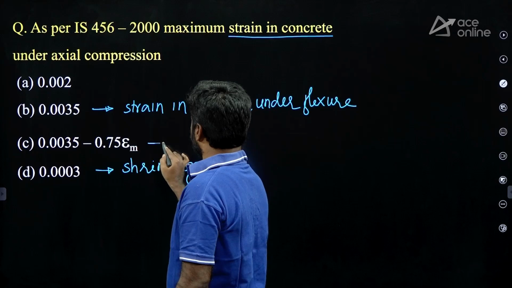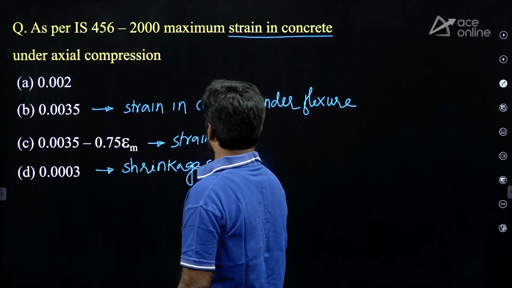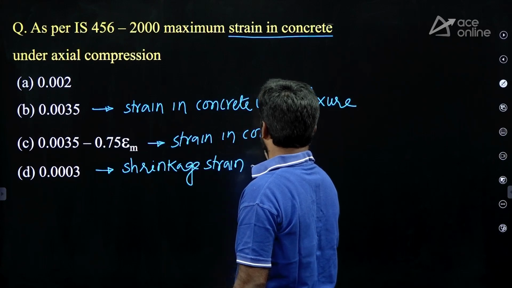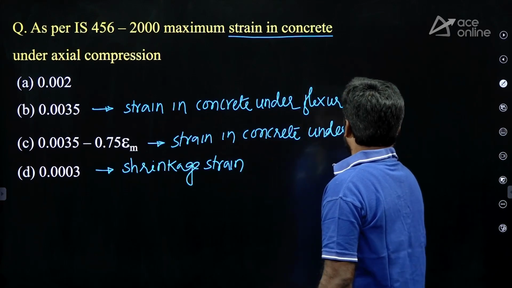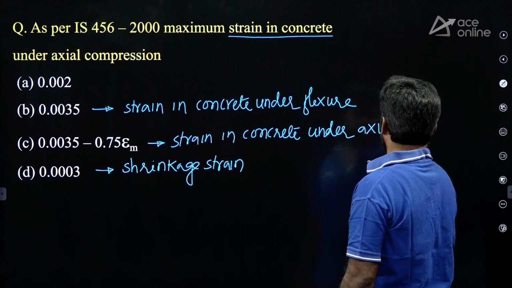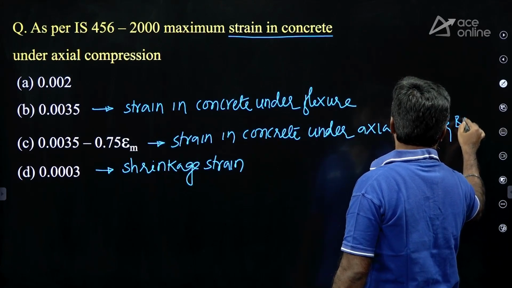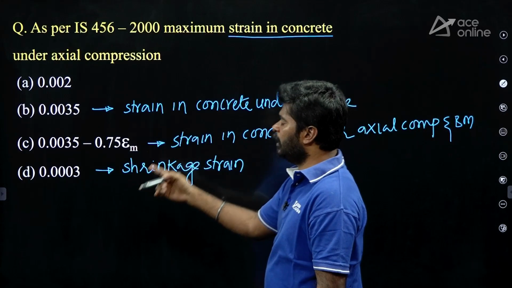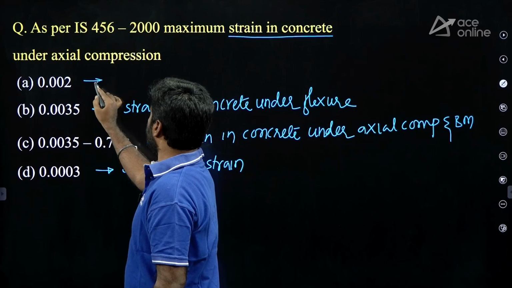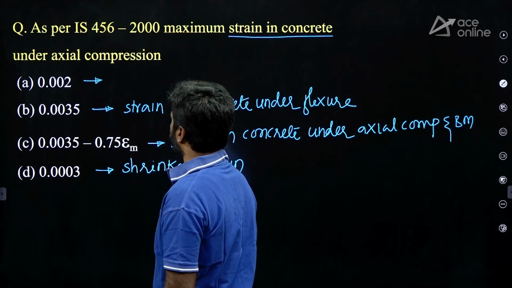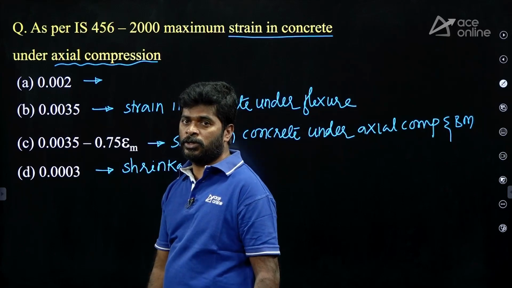Option C is the strain in concrete under axial compression and bending moment. Under axial compression, strain in concrete is 0.002.